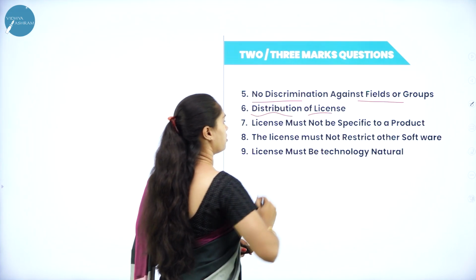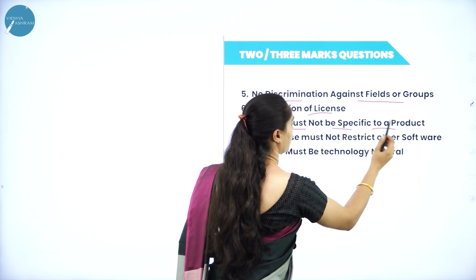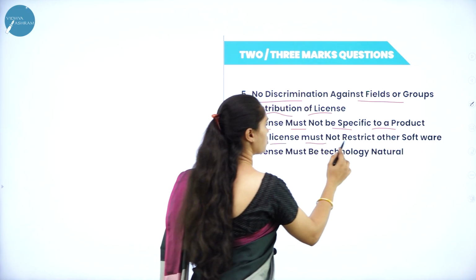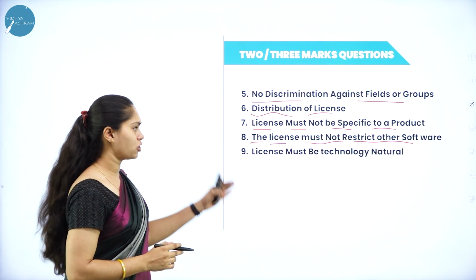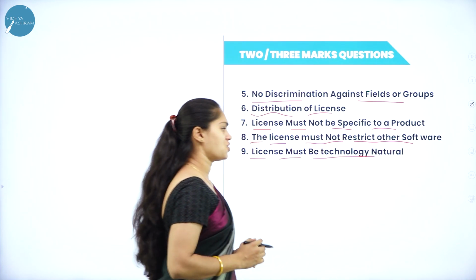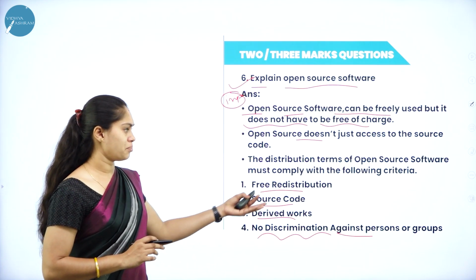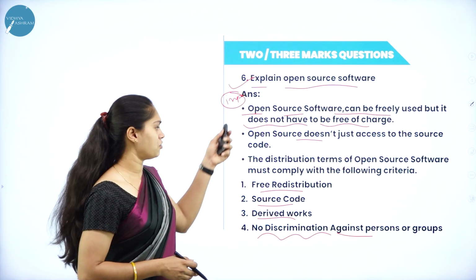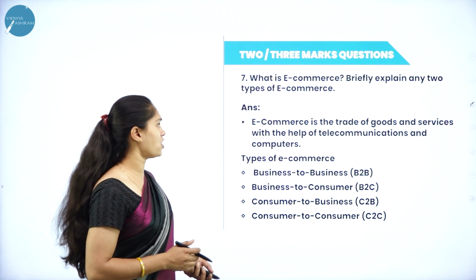So we can have a distribution of a license, and the license must not be specific to a particular product. It must be common to every product, and the license must not restrict other software. It should not affect other software that is in the same system as this open source software, and the license must be technology neutral. So these are the important criteria that I can get with the help of open source software. Write the definition and write its following criteria. Next, we'll see the next question.